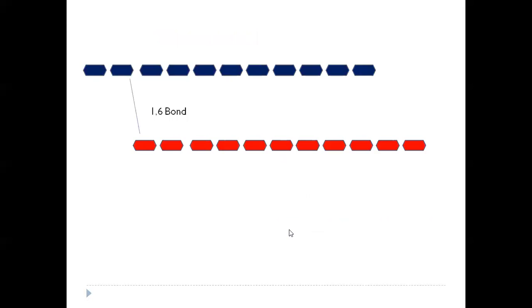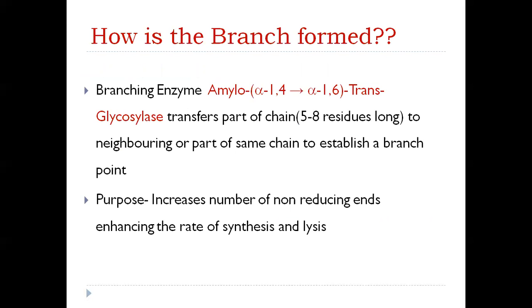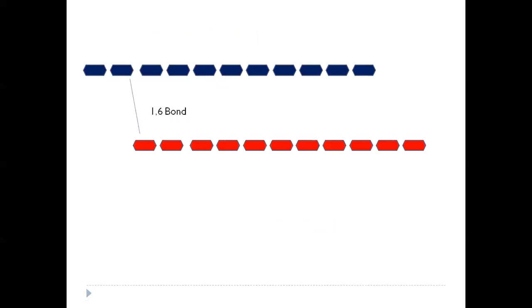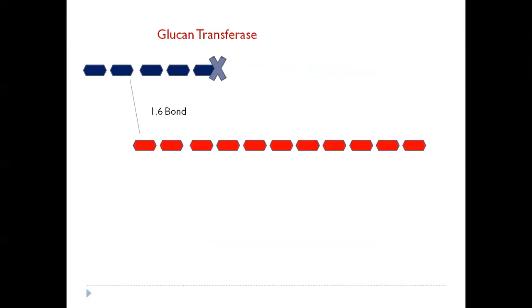So if we go through it again, the branching enzyme, which is alpha 1,4 alpha 1,6 transglycosylase. Here we have the molecule which is minimum 10 residues long. The branching enzyme or glucan transferase comes into action. It slices the alpha 1,4 glycosidic bond. This fragment, which is around 5 to 8 residues long, is released and goes and joins somewhere else through an alpha 1,6 bond, forming a new branch point. In this way, with the help of the branching enzyme, numerous branches can be formed.